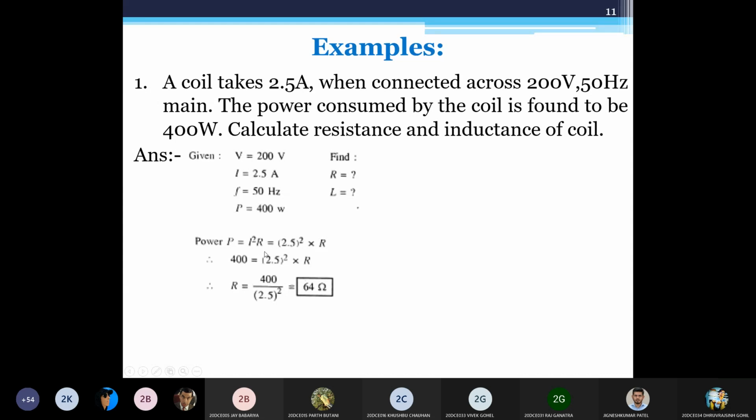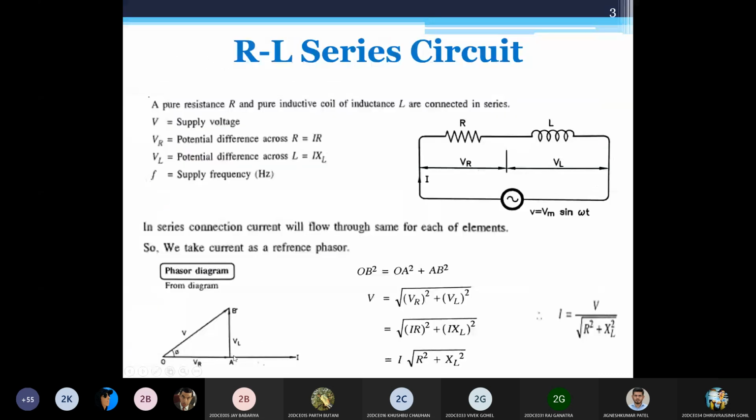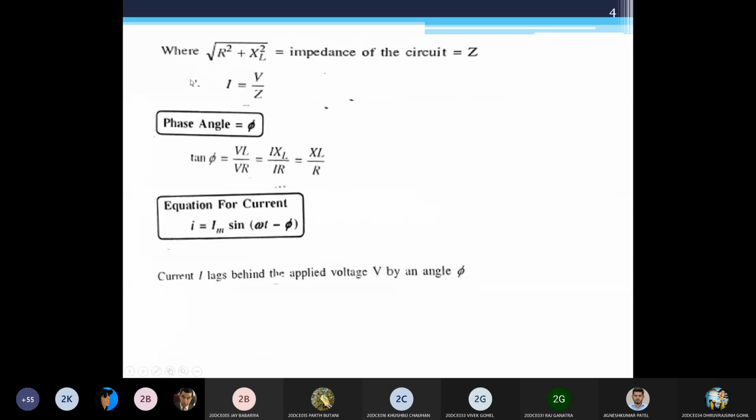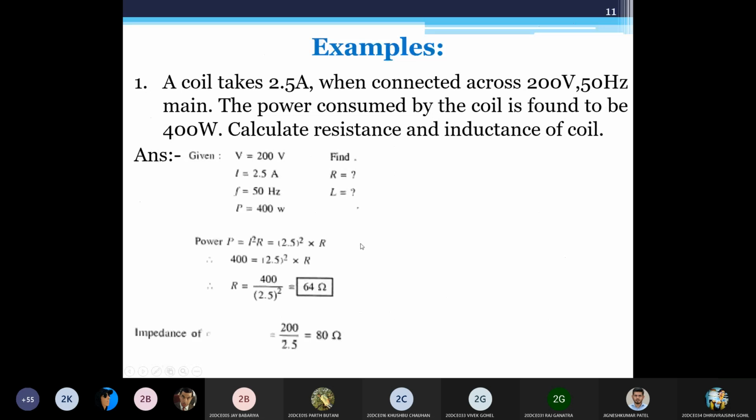How can you get this value? We know I is 2.5. We don't know R, but we know P. So I can calculate R from this equation. So R would be 64 ohms. Then once I find this, I can calculate the impedance of the coil. We know the impedance of the coil is equal to V by I. Where is this coming from? This is coming from the first triangle that we have seen. This is the equation of I, I is equal to V by Z. We are using that equation.